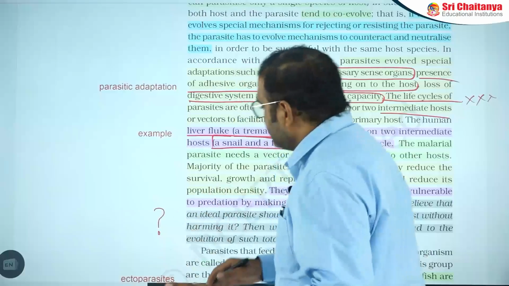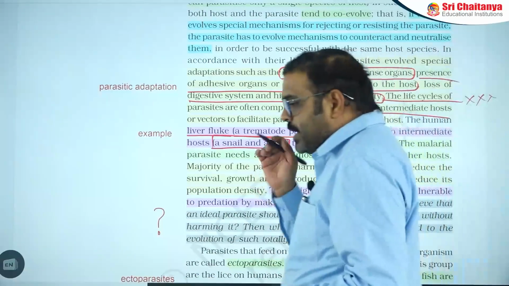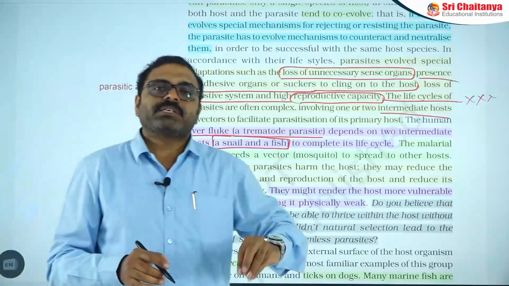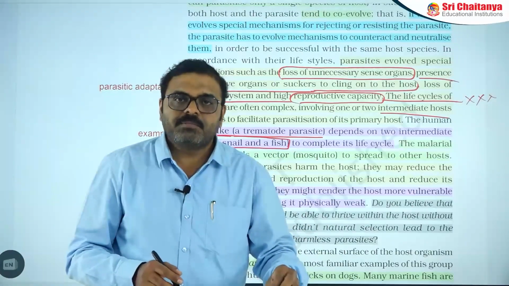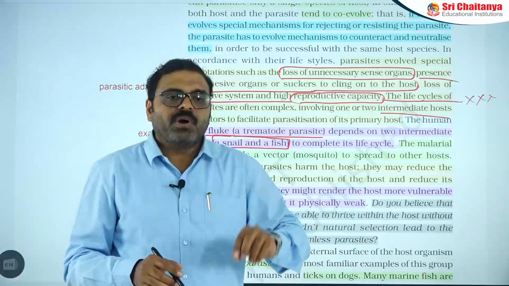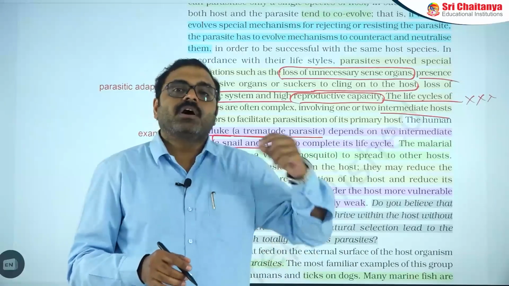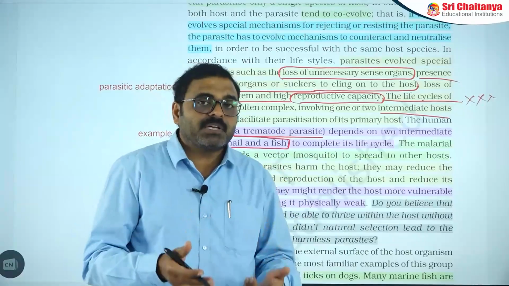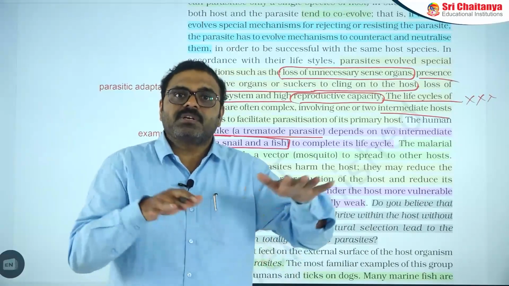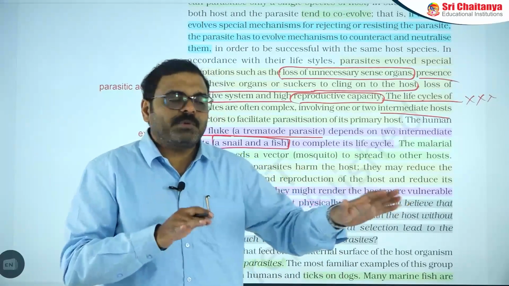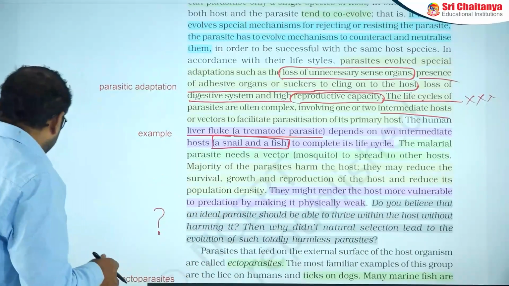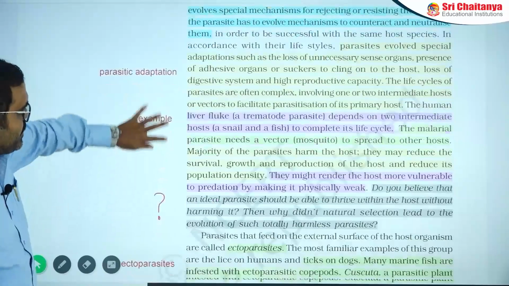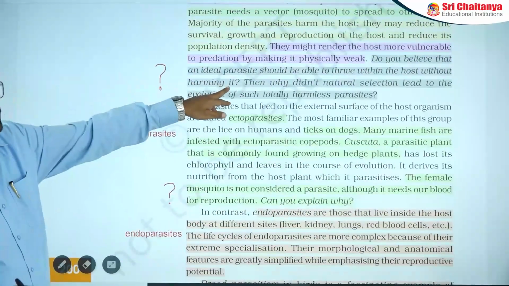That's why you can find the point that an ideal parasite should not damage the host, because if the host dies, the parasite also dies. But in this question, why are all parasites not converted into harmless parasites? If all parasites turn into harmless parasites, it cannot be considered parasitism. It won't be involved in the regulation of the population in a particular stream. Why do all parasites not turn harmless? That is the answer.